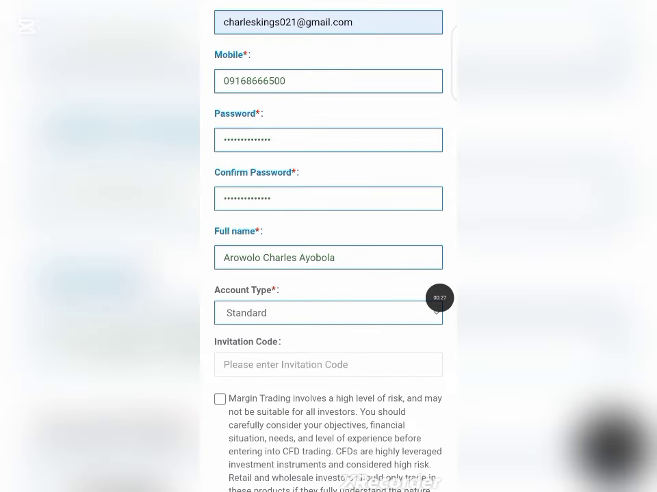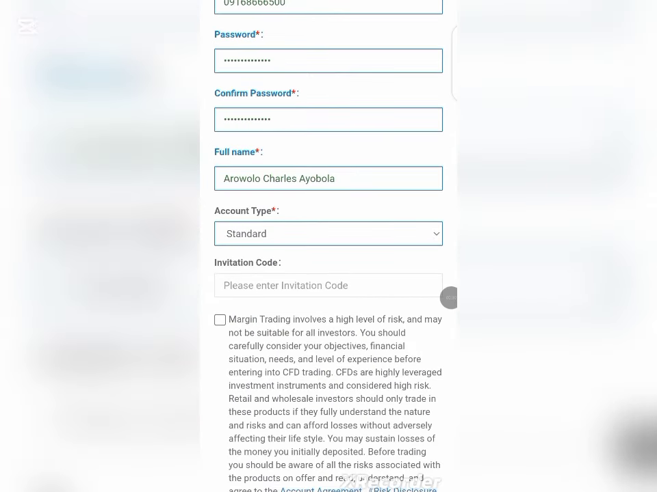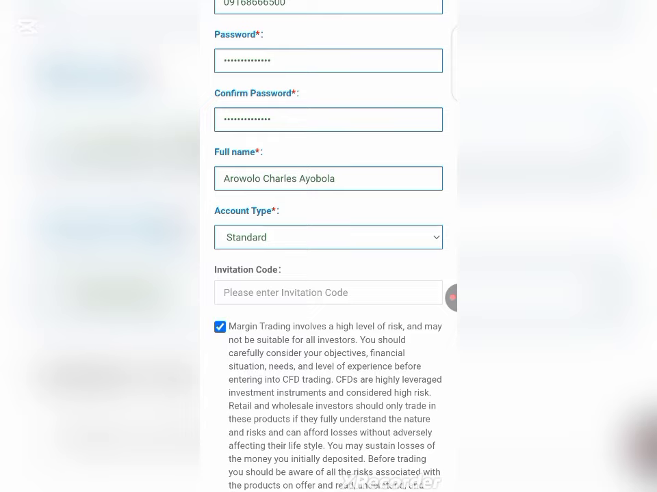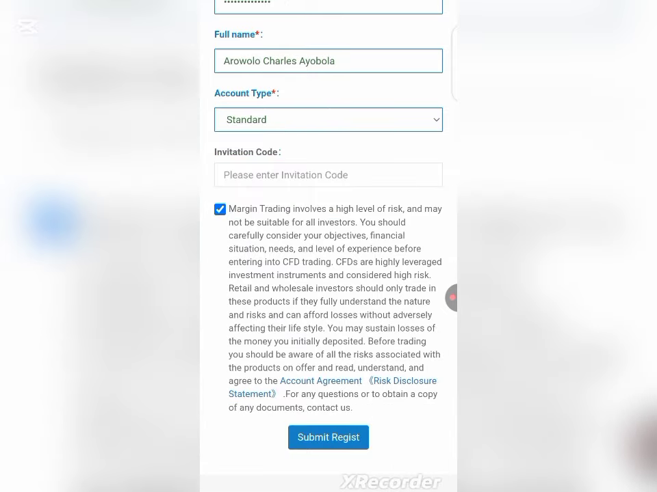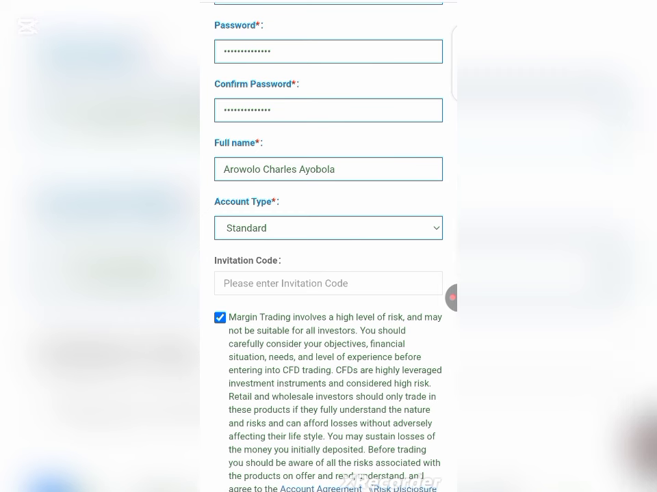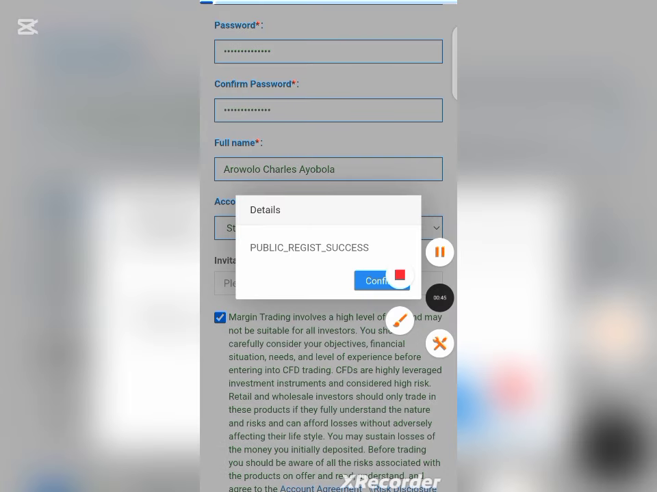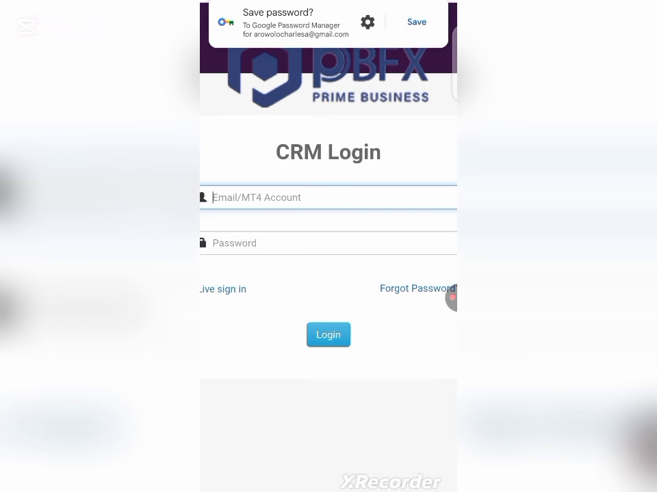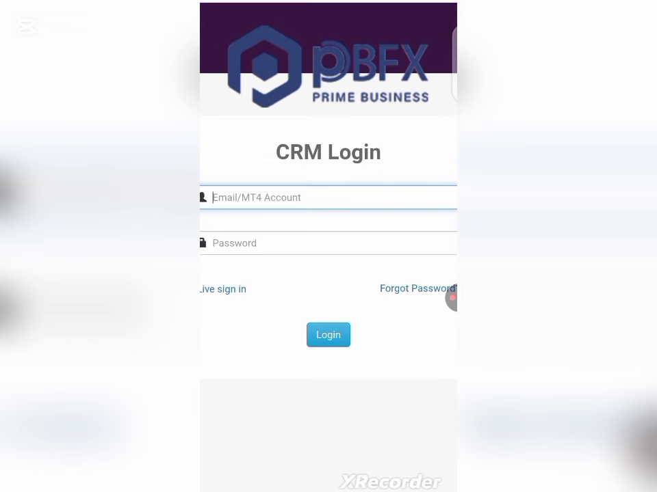Also, I figured out that when it comes to account type, you will have to choose something. So make sure you choose a standard account. Don't choose any other account apart from standard account. Choose a standard account and fill in the complete necessary details. Once you're done, it will bring out something like this, which states that public register success. So as you can see, you have been able to create your account. You have been able to register with them.